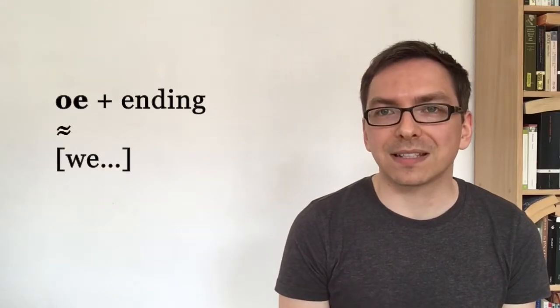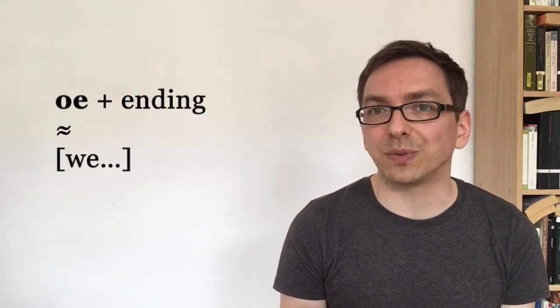There's one thing I want to add about the pronunciation of oe, because that can sometimes behave a little bit strange. You might have noticed that I'm usually not saying oel aingati kame, but I say well aingati kame. Why is that? Because usually when an ending is added to oe, it turns into something that sounds like we, as if it would be written we.